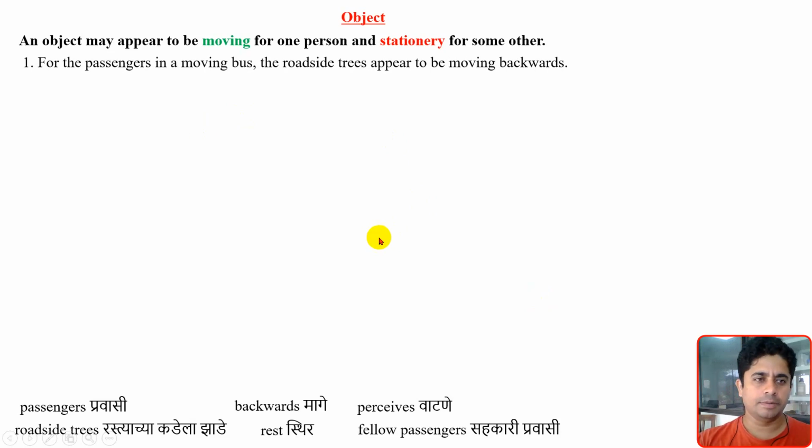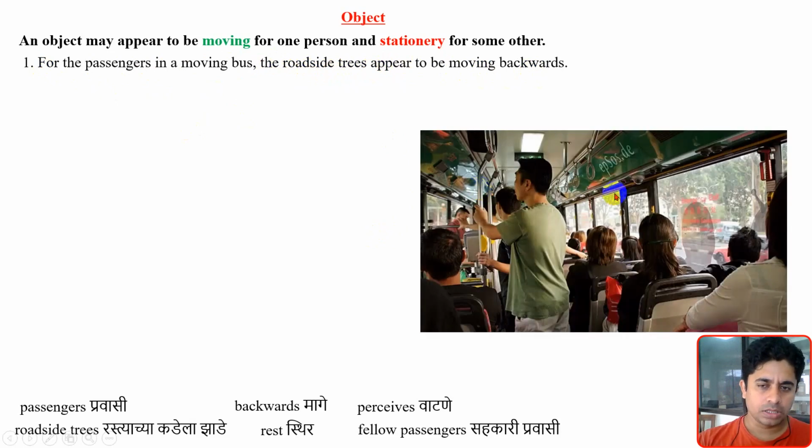Let us take an example. For the passengers in the moving bus, the roadside trees appear to be moving backwards. Suppose you are traveling in a bus, you are this person, and if you are looking outside the window, you feel like these trees, the persons on the roadside, the cars, all are moving backwards. Like that feeling you will have.